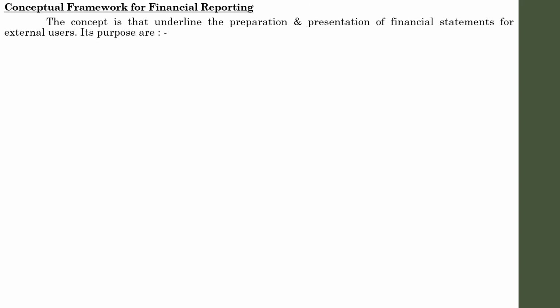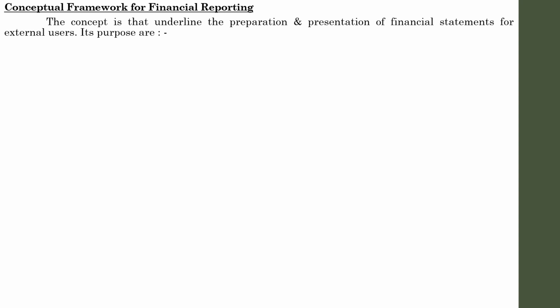Conceptual framework for financial reporting. So what is meant by conceptual framework for financial reporting? Conceptual framework sets out the concepts that underlie the preparation and presentation of financial statements so as to help the external users of accounting.